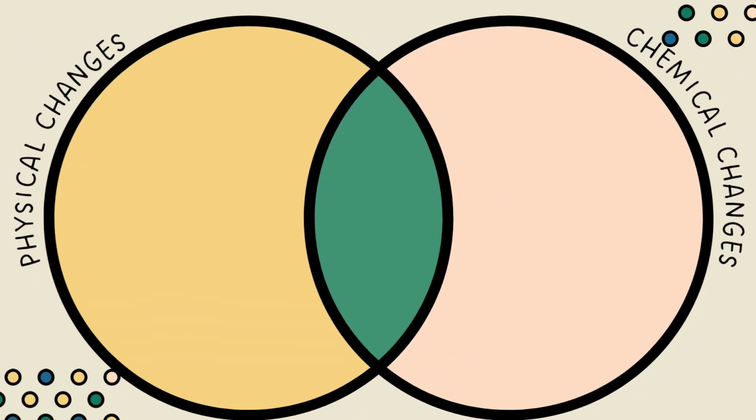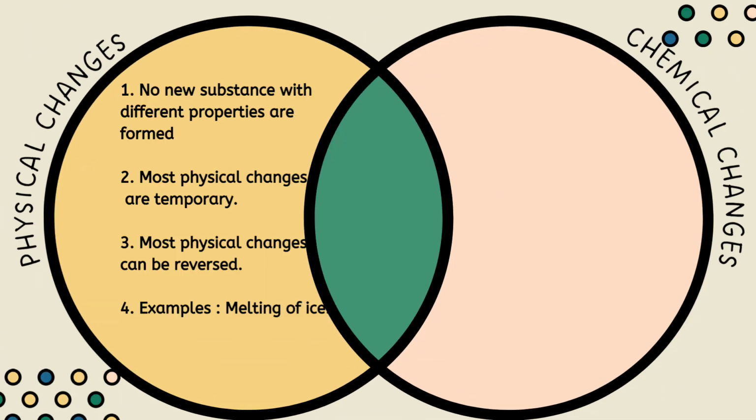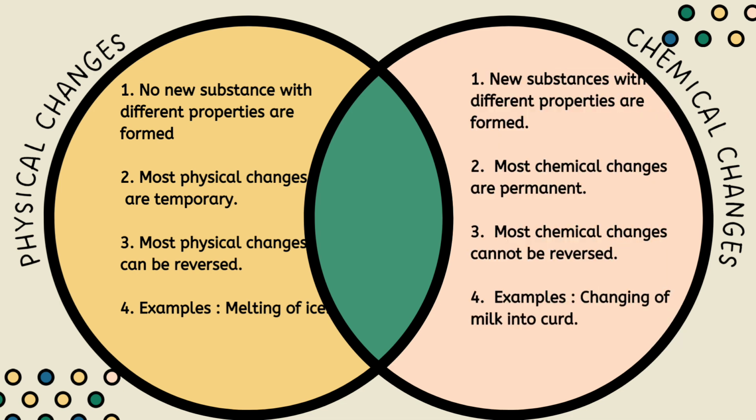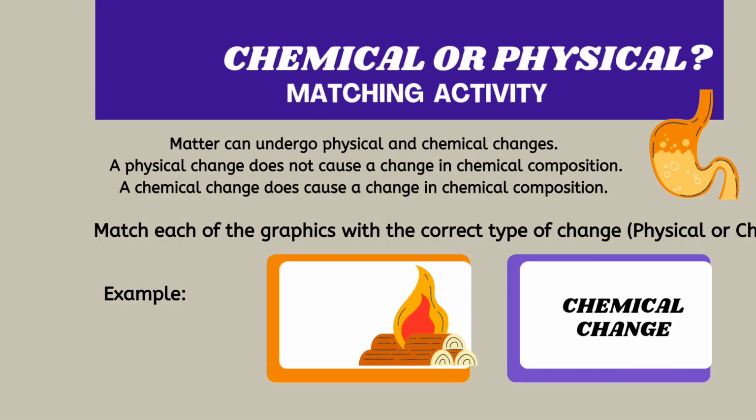Let's see the differences between physical and chemical changes. In physical change, no new substances with different properties are formed. Most physical changes are temporary. Most physical changes can be reversed. An example is melting of ice. In chemical change, new substances with different properties are formed. Most chemical changes are permanent. Most chemical changes cannot be reversed. An example is changing of milk into curd.